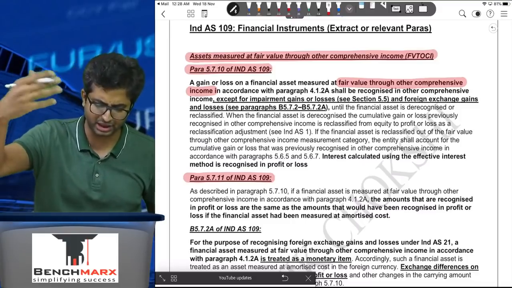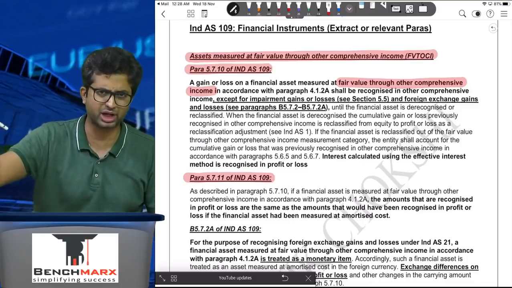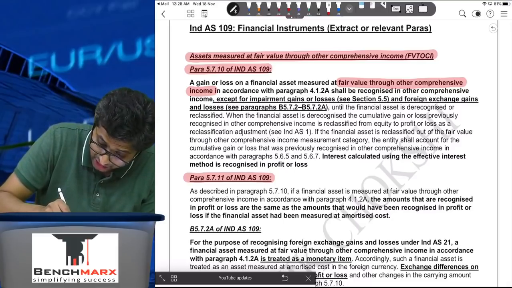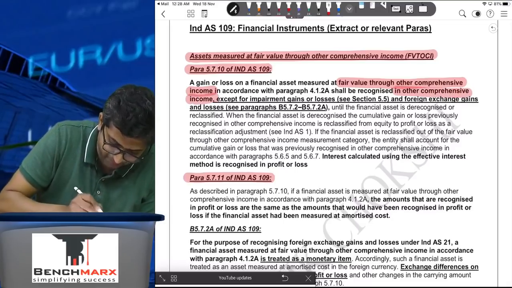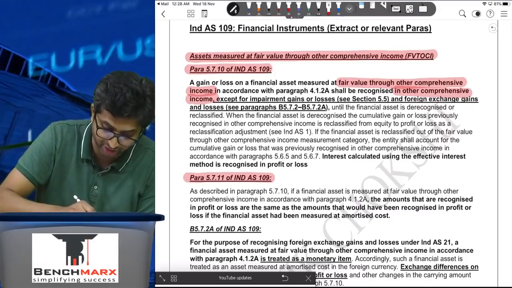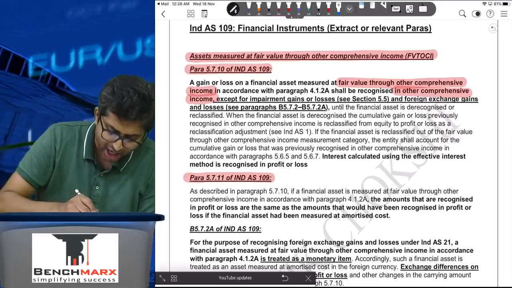This is pertaining to the contractual cash flows test and business model test. Shall be recognized in other comprehensive income. Sir, isme kuch naya baat nahi hai. There is nothing new over here. Next, what I have underlined is the important part.